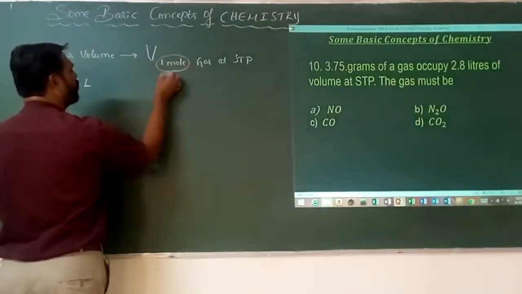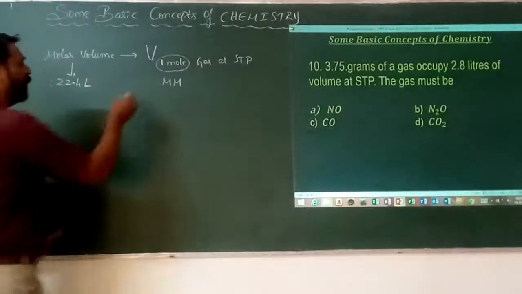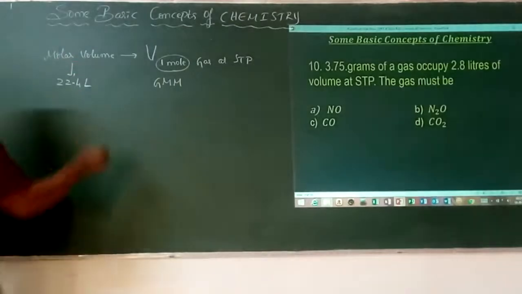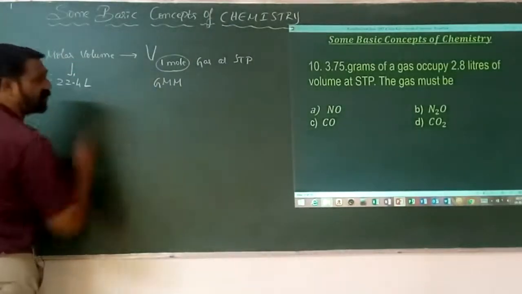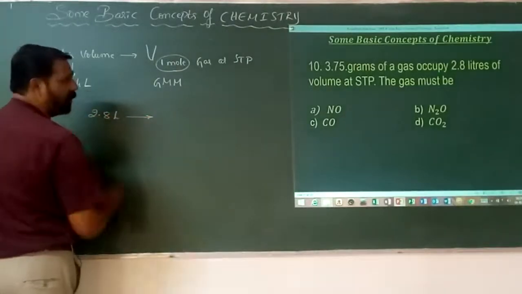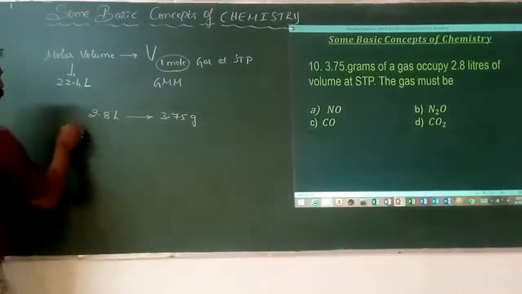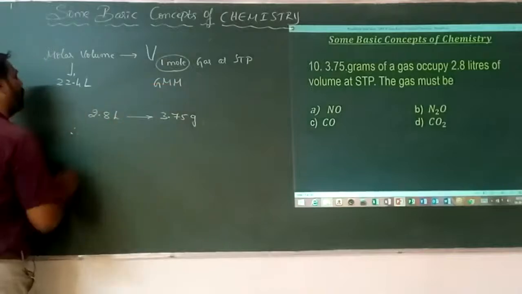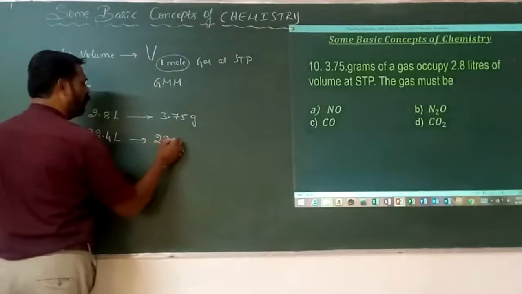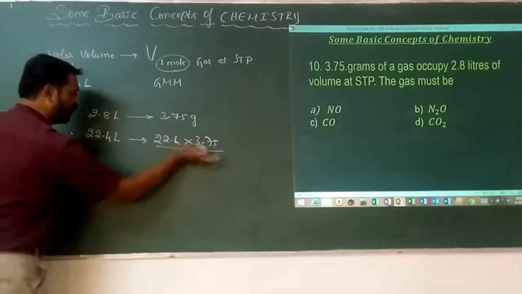1 mole always refers to the molecular mass. In particular, it is the GMM, called the gram molecular mass. Okay? So how much has he taken first? 2.8 liters at STP occupies 3.75 grams. Therefore, for 1 mole, to get what mass, the molecular mass, it is 22.4 into 3.75 divided by 2.8.